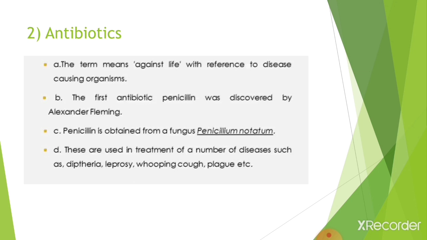Now, second, we will study antibiotics. The term antibiotic means against life, with reference to disease causing organisms. The first antibiotic is penicillin, which was discovered by Alexander Fleming. Penicillin is obtained from a fungus, Penicillium notatum. These are used in the treatment of a number of diseases such as diphtheria, leprosy, whooping cough, and plague.